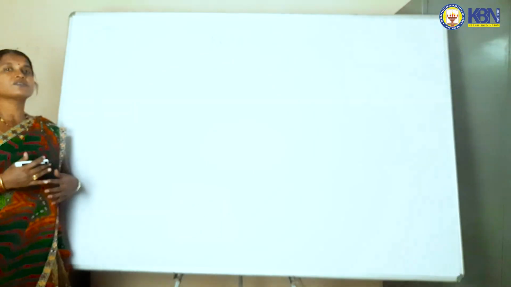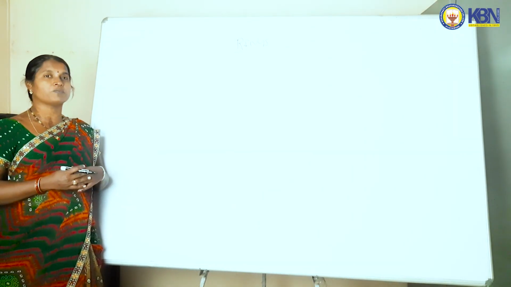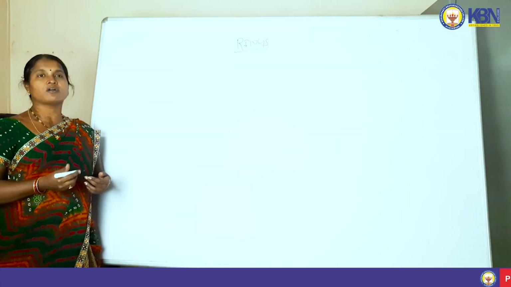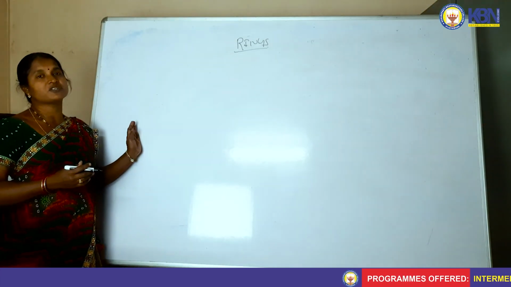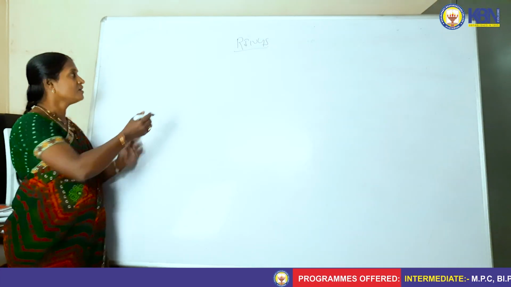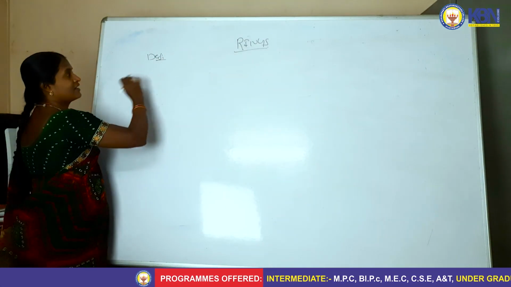A ring is an extension of groups. In the group definition we use only one binary operation, that is either plus, dot, star, hash, whatever it may be. But in the ring definition we use two binary operations. First we will define what is meant by a ring.